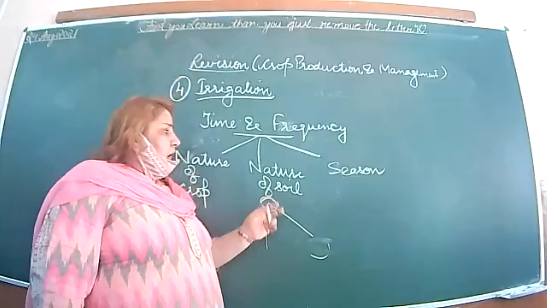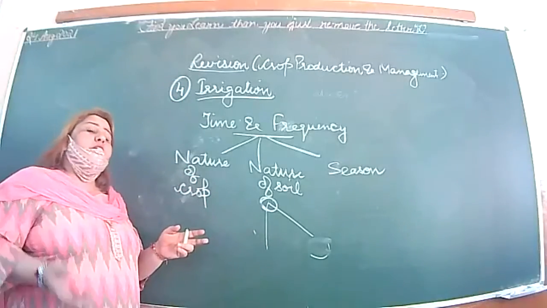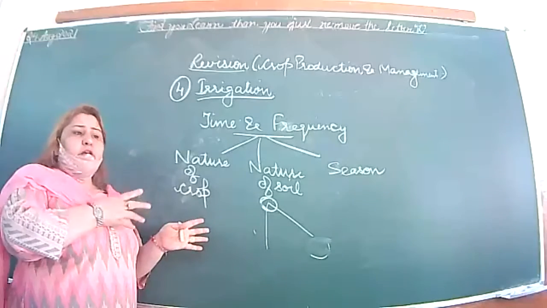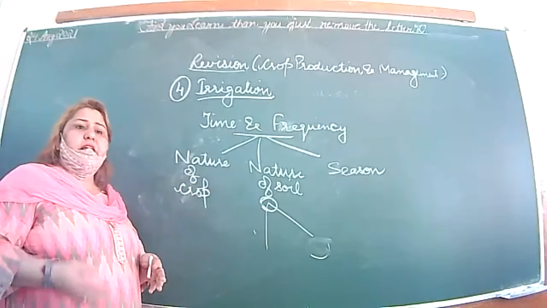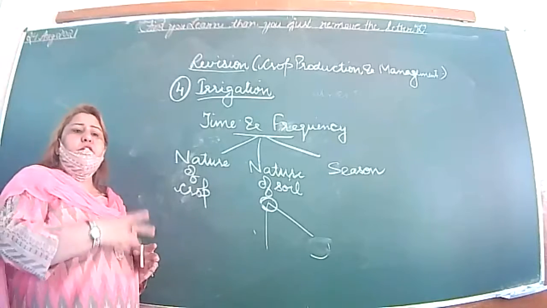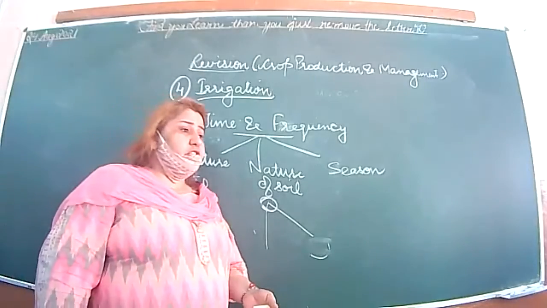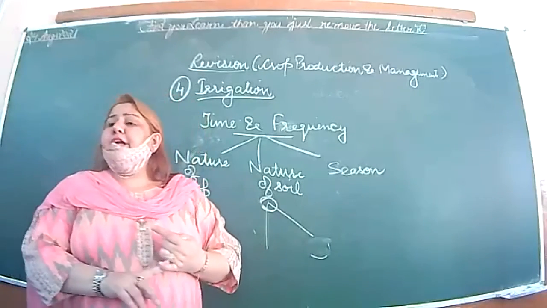Right? After that, modern methods we are using. What are the different modern methods? These are the methods that come when they suffer a lot with labor and time, then they come to the new methods, and these are the two new methods that are very, very beneficial. One is drip irrigation and second is the sprinkler.